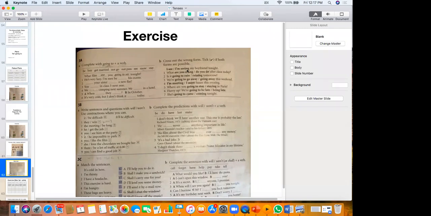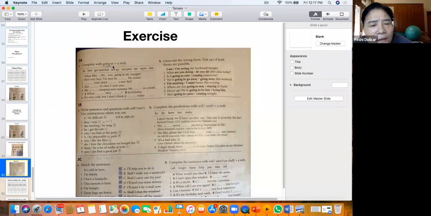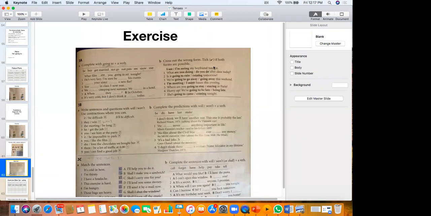So what are you doing? I'm seeing my boyfriend tonight. It's continuous tense. It's an intention. I'm seeing my boyfriend tonight. I'm going to see them there together. All right. But here the continuous tense has been used, so it's okay.